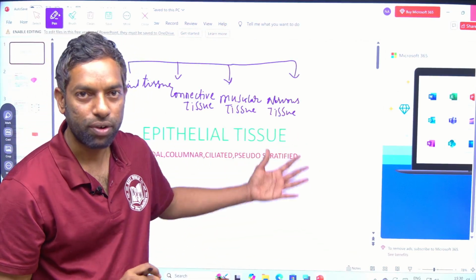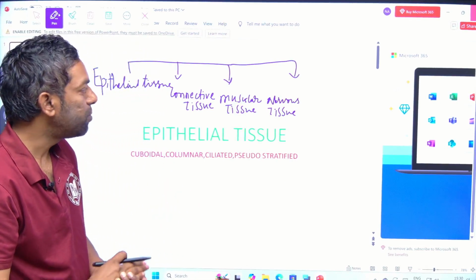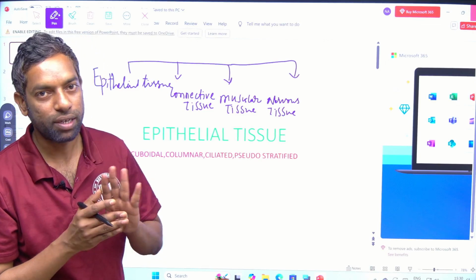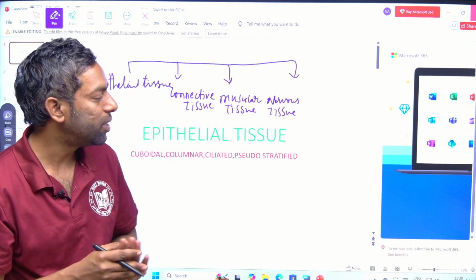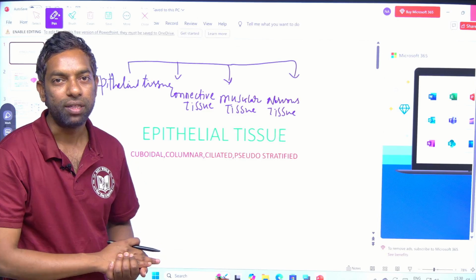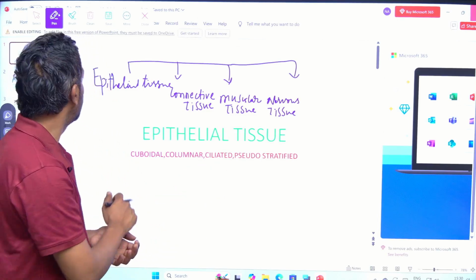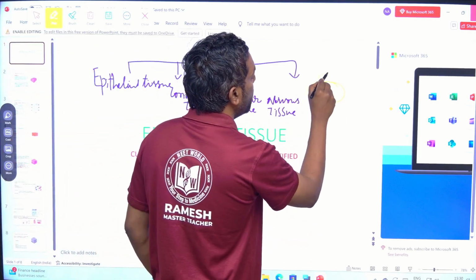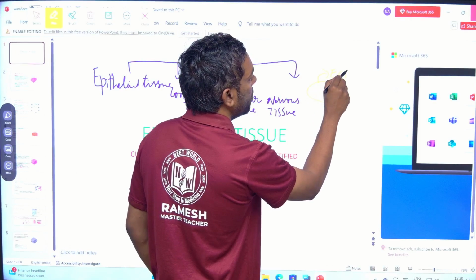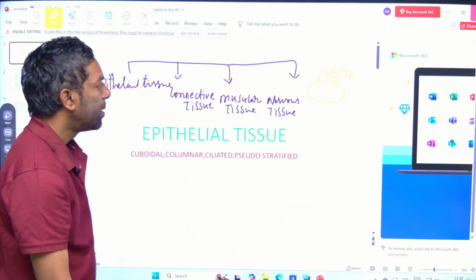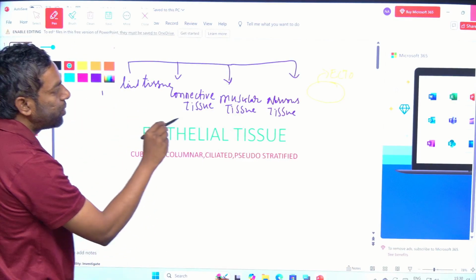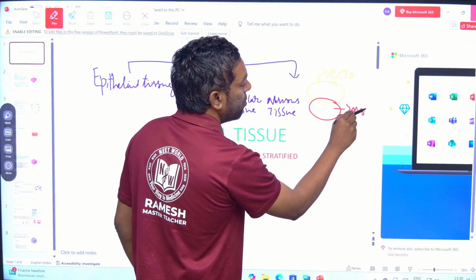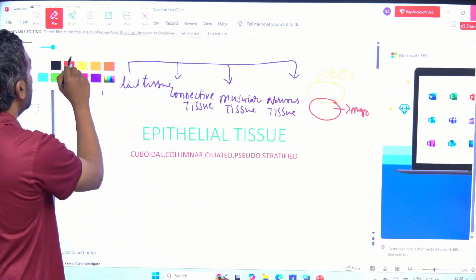Where do they originate? They originate from 3 germ layers in the embryonic development. Embryonic development first starts with 3 germ layers, and from these 3 germ layers they start to form these 4 types of tissues. What are the germ layers? First, ectoderm, mesoderm, and endoderm.